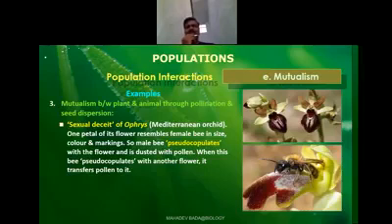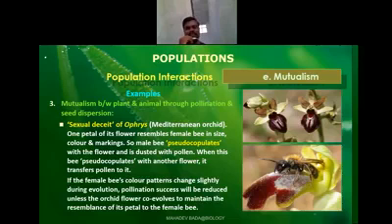You can take the example here, Penicillium notatum, from which penicillin is extracted. From this Penicillium notatum, I extract an antibiotic called penicillin. When I extract the penicillin, the fungus is not affected. At the same time, when that is injected into the human body, it will inhibit the growth of the bacteria. It will stop the growth of the bacteria. That means here the Penicillium notatum has not been harmed, it is neither benefited nor harmed, but the bacteria have got harmed.